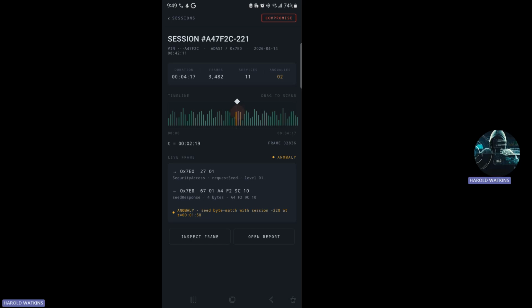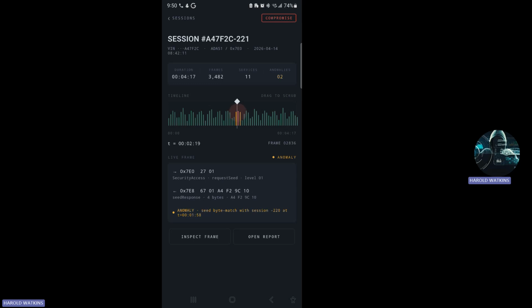When the app reaches an anomaly, the interface highlights it visually so the user can immediately understand that something suspicious happened. I could then inspect the frame in more detail. This model uses animation as well, and it lets the user tap individual bytes to understand their meaning, which I'm going to do here.